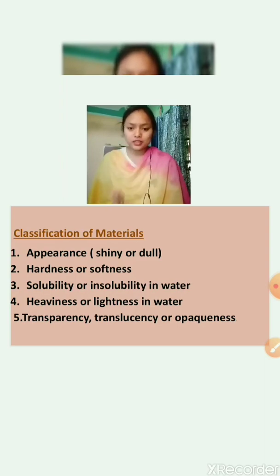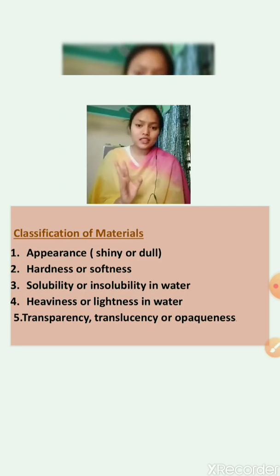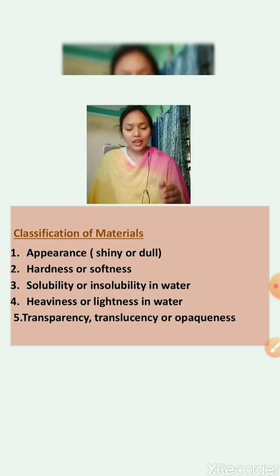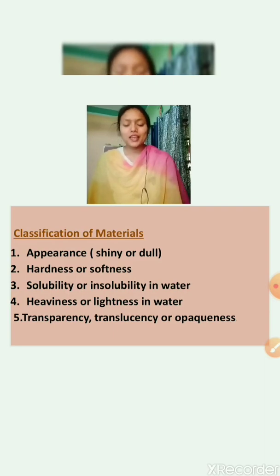On the basis of solubility or insolubility in water, if a thing can dissolve in water, it is soluble in water, and if a material does not dissolve in water, it is called insoluble in water. Heaviness or lightness in water, transparency and opaqueness, we will study today.